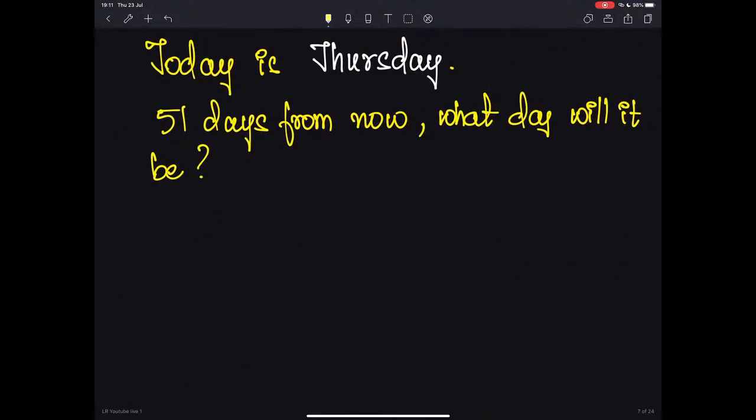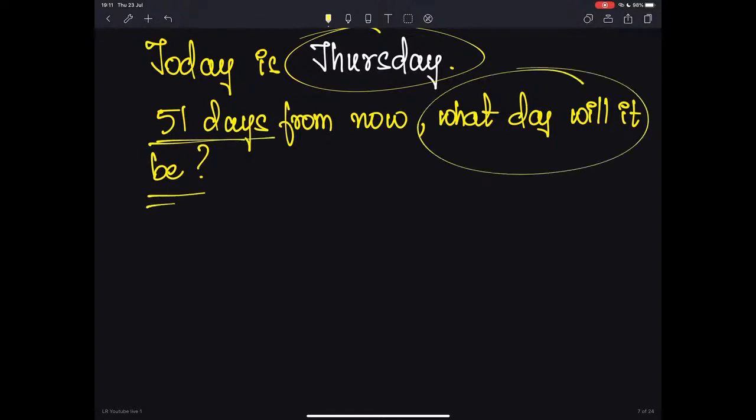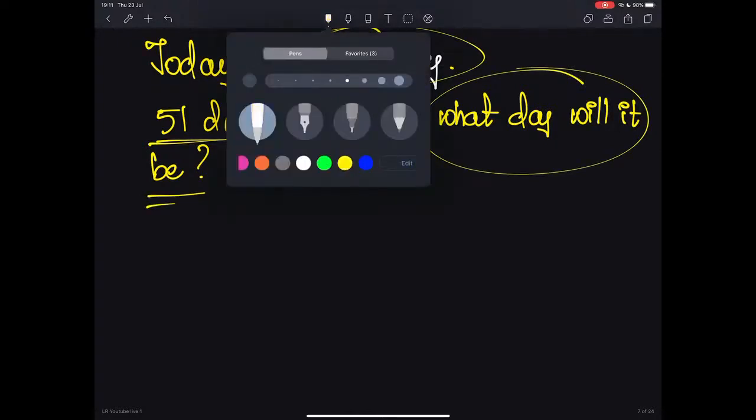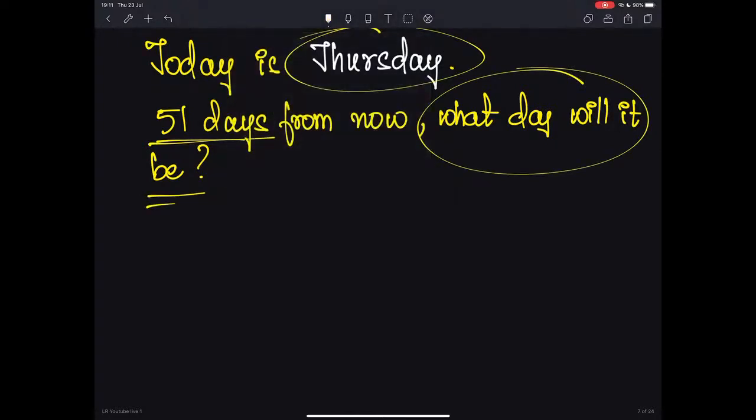Now we know that today is a Thursday. If I ask you, 51 days from now, what day will it be? So what would be your answer? Today we know is a Thursday. My question here is, 51 days from now, what day of the week will it be? For that we can easily calculate. How do we calculate? Just like this.